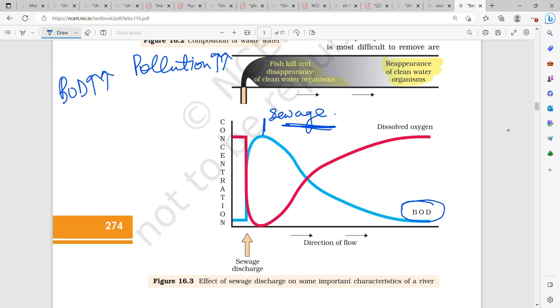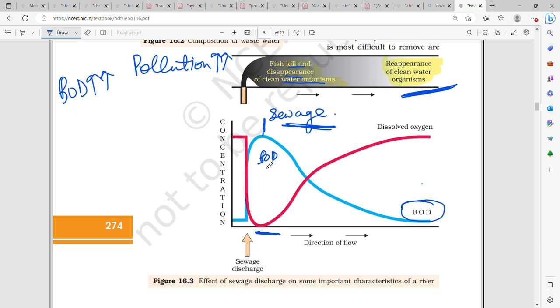Therefore the organisms start surviving again, because the BOD of the sewage is very low. Now the pollution is less, therefore dissolved oxygen is more. In the first region, dissolved oxygen becomes very low because BOD is very high, so there is fish kill and disappearance of clean water organisms. Basically a lot of the organisms in this region die.